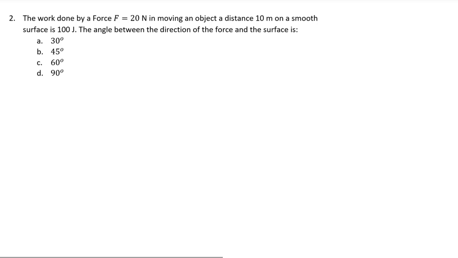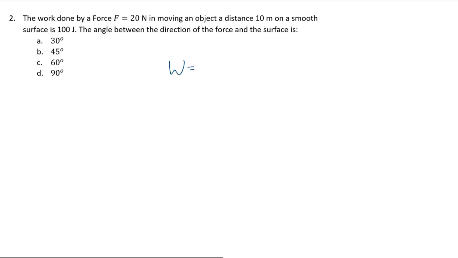Remember, displacement and distance are not the same, but because an object is simply moving from point A to point B in a straight line, for example on a smooth surface such as this, the magnitude of the displacement is in fact equal to the distance. Therefore, to answer this question, we simply have to recall the definition of work by a constant force.